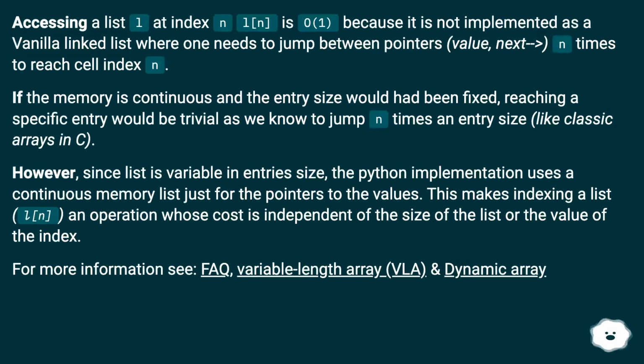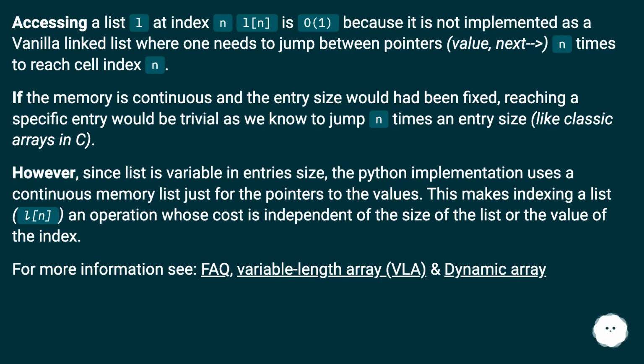Accessing a list L at index i, L[i], is O(1) because it is not implemented as a vanilla linked list, where one needs to jump between pointers, value, next, n times to reach cell index n. If the memory is continuous and the entry size is fixed, reaching a specific entry would be trivial, as we know to jump n times the entry size, like classic arrays in C.